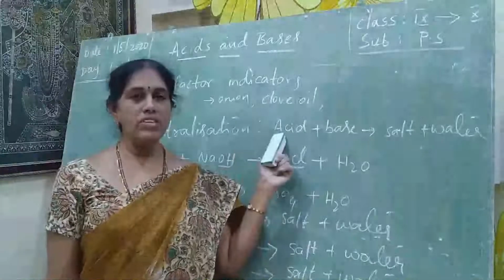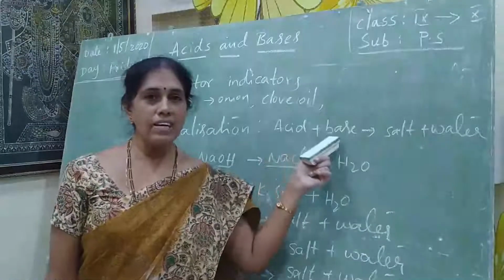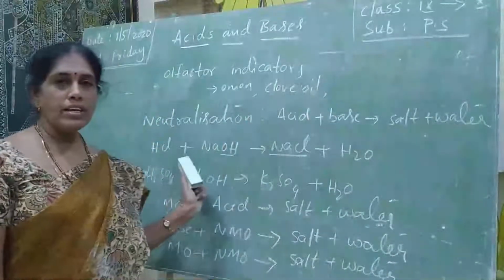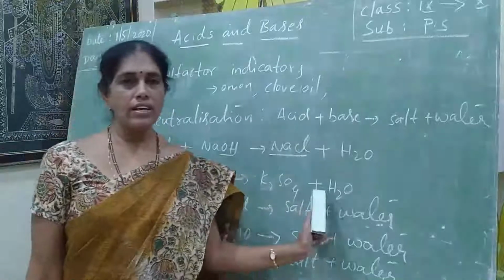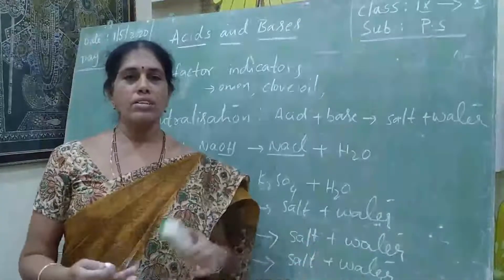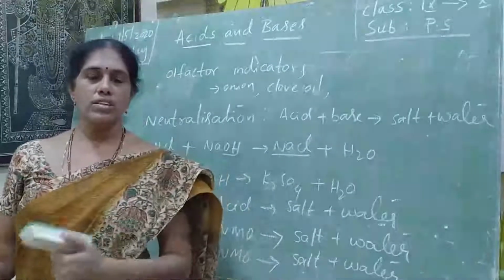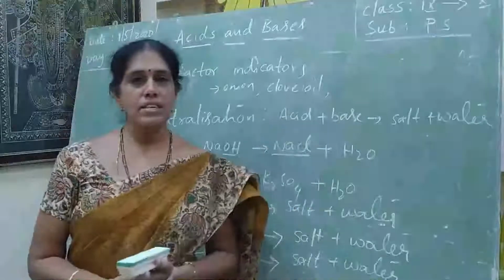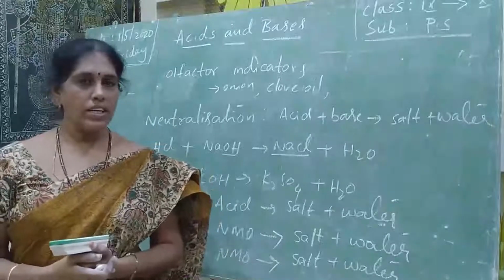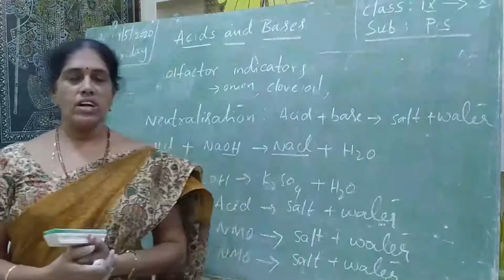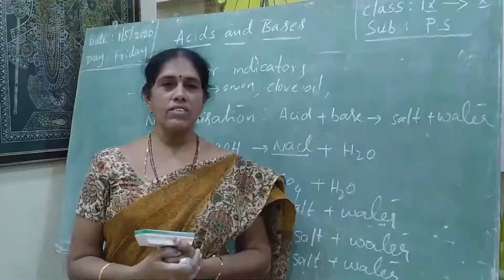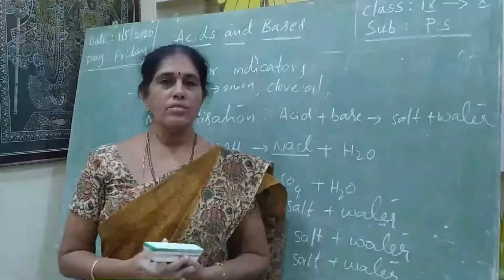So the exact definition of neutralization is when acid reacts with the base, it gives out salt and water, and metallic oxide reacting with the acid gives out salt and water. Non-metallic oxide reacts with the bases, gives out salt and water. Metallic oxide plus non-metallic oxide gives out salt and water. These are the neutralization reactions. These acids will also conduct electricity. When dissolved in water, they conduct electricity, so we call them electrolytes. We have a small activity.